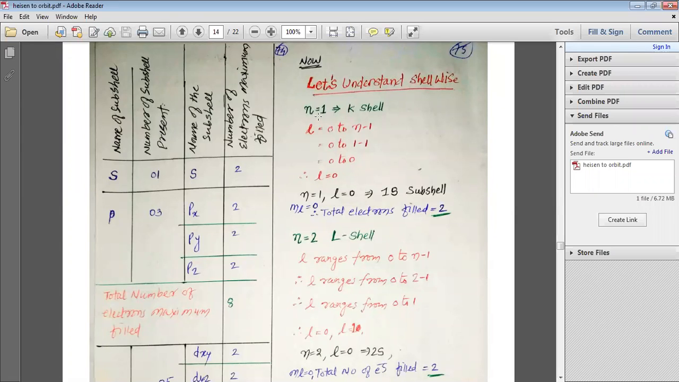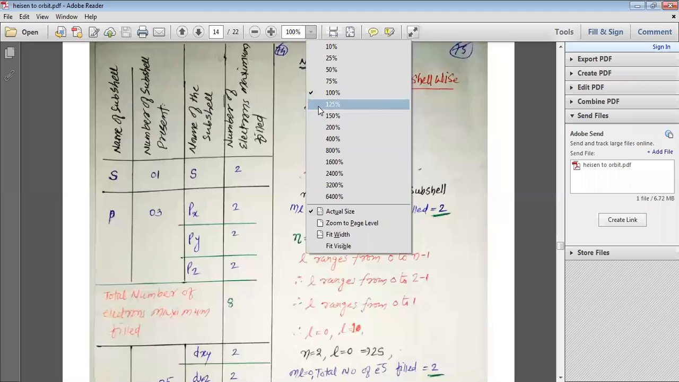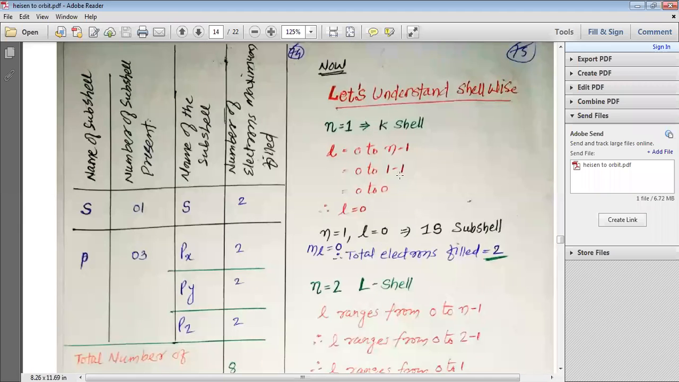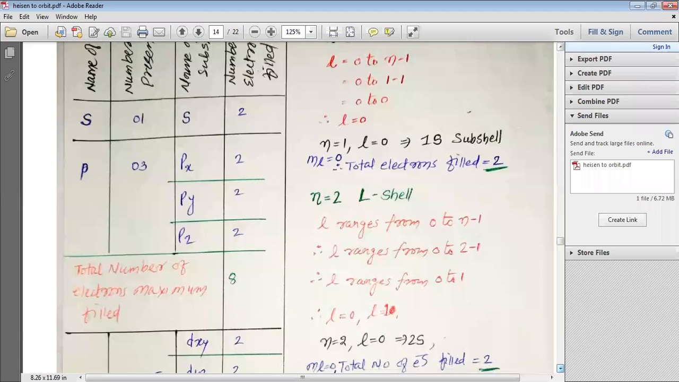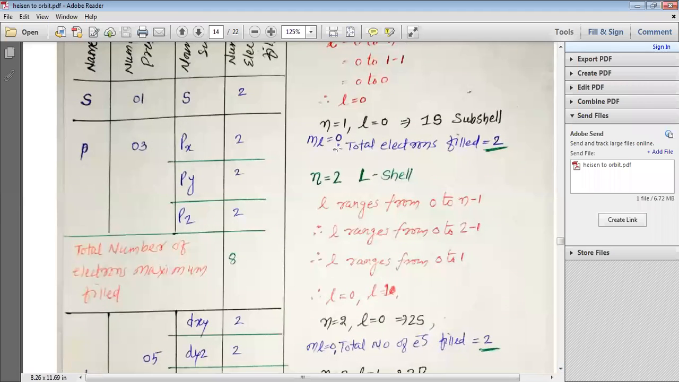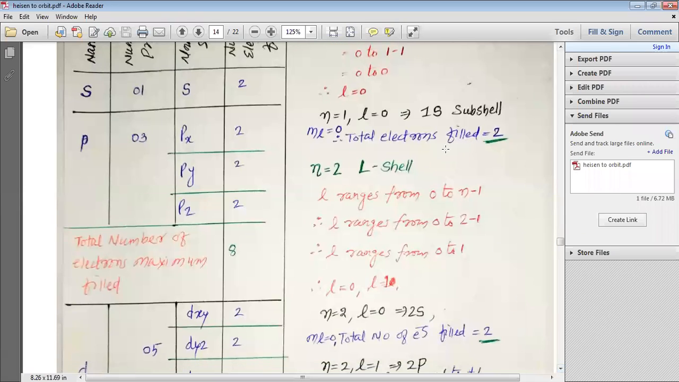So now if we have n is equal to 1, it represents the K shell. This K shell has L is equal to 0 to n minus 1, that is 0 to 0. So L also has the value 0. So we have n is equal to 1, L is equal to 0, and ultimately it represents the 1s shell. ML is also equal to 0 because L is equal to 0, and that is why the total number of electrons that can be filled in this subshell is equal to 2, and they are filled in the 1s subshell or 1s orbital.